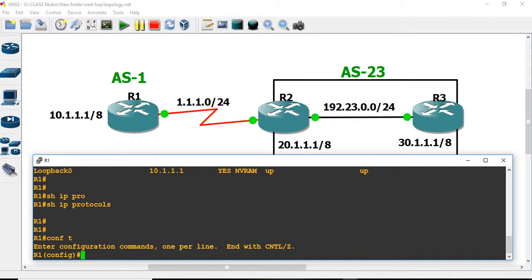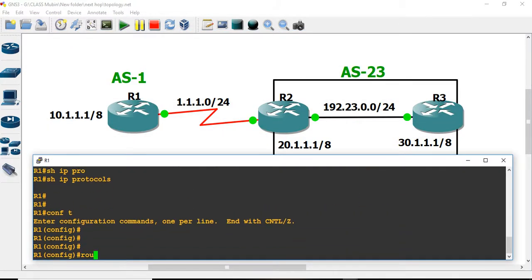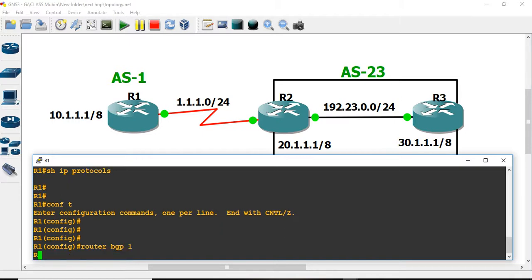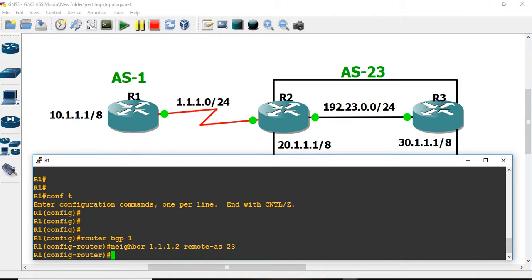R1 is here. Router BGP 1. R1 is running BGP 1. I can assign the BGP router ID, or it will pick up the highest IP as its router ID. I don't want to configure it. Neighbor 1.1.1.2, remote-as 23.